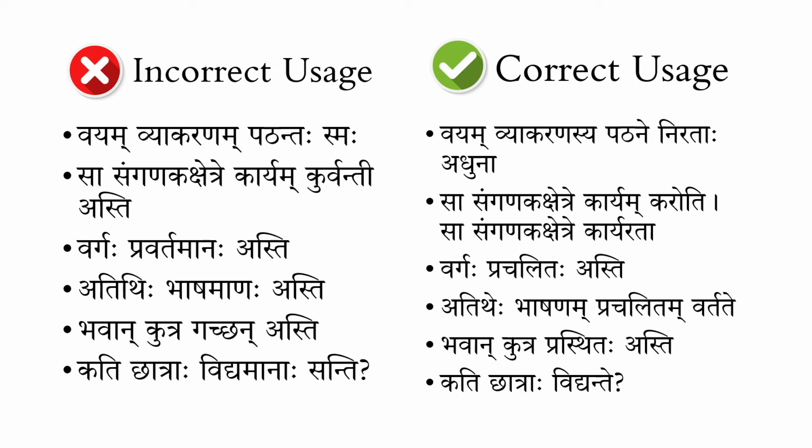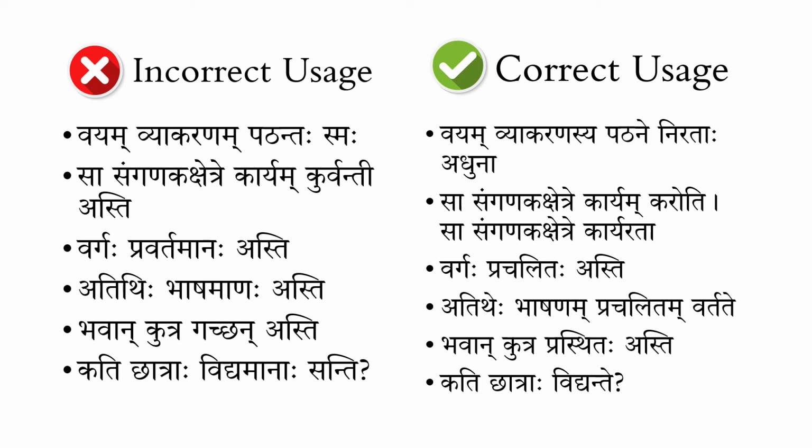"Atitehe bhashanam prachalitam vartate." The next one is "Bhavan kutra gachan asti." So, where are you going? To say it correctly, we have "Bhavan kutra prasthitah asti." Here prasthita means going or leaving for. Here also prasthita has the ta pratyaya. We are using that, indicating the state of the person or the thing.